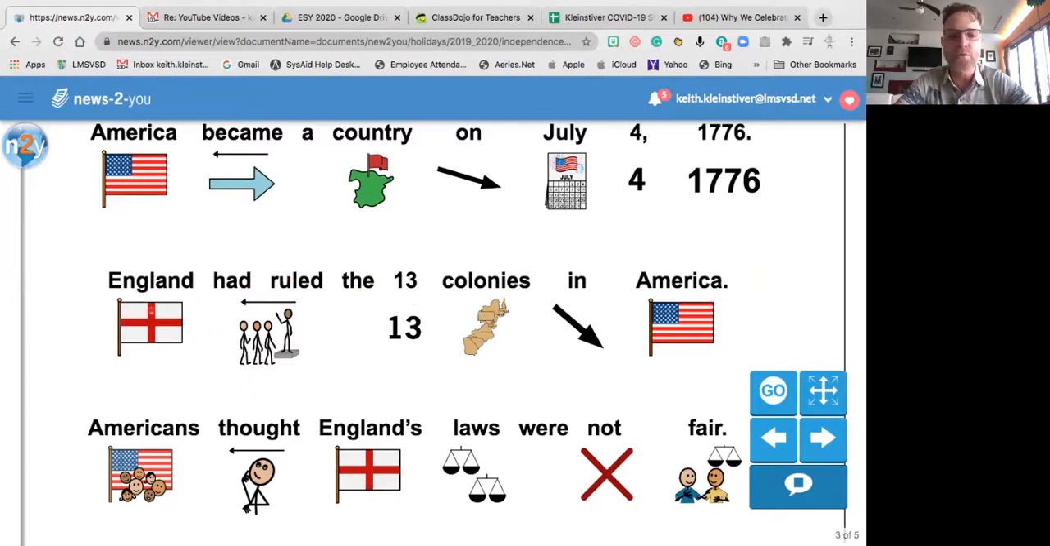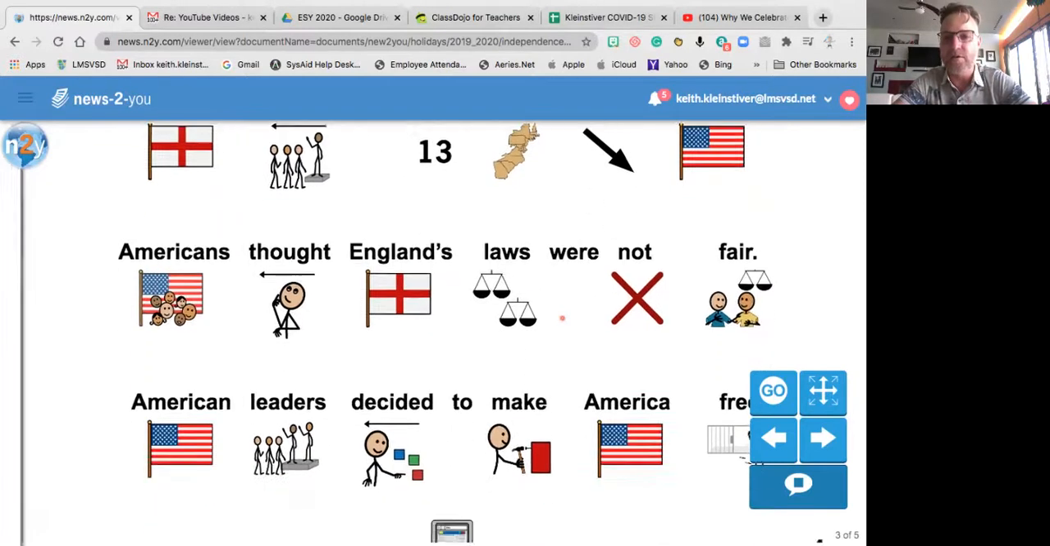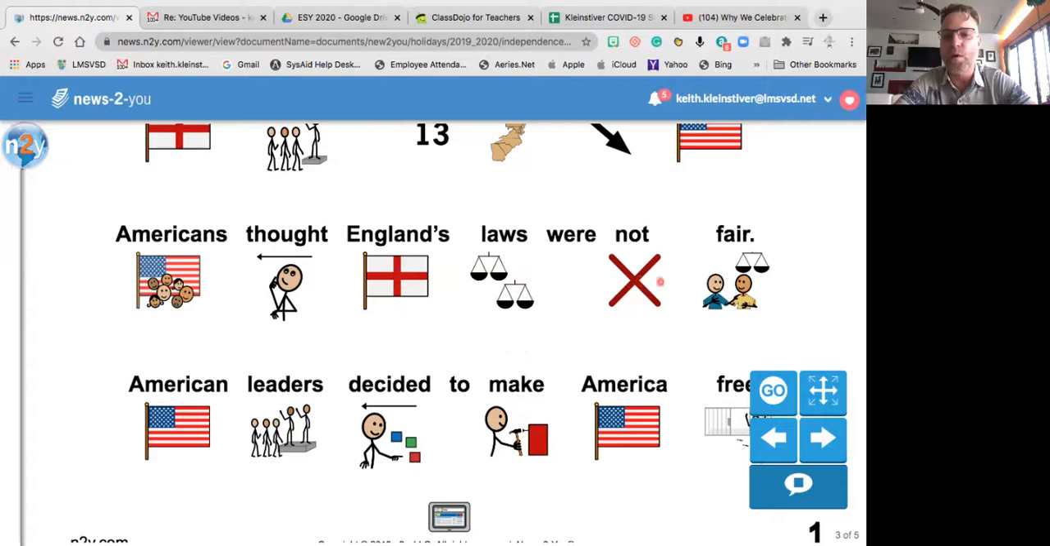England had ruled the 13 colonies in America. Who used to rule the 13 colonies? England. So there were 13, and that's on the east coast of the United States, okay? We live on the west coast, which was founded and became a state later, okay? Americans thought England's laws were not fair. So they thought the laws for England were what? Point to it. Not fair.